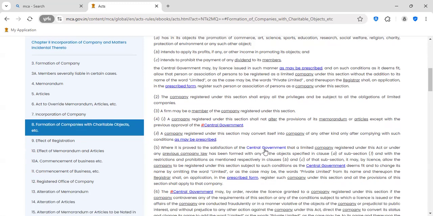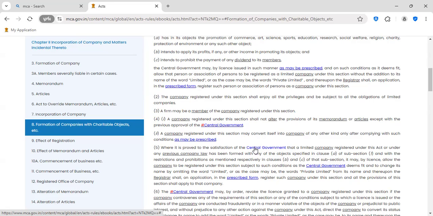A company registered under this section shall not alter the provisions of its memorandum or articles except with the previous approval of the Central Government. So without ROC RD approval, we cannot change the memorandum and articles of the Section 8 company. A company registered under this section may convert itself into a company of any other kind only after complying with such conditions as may be prescribed.